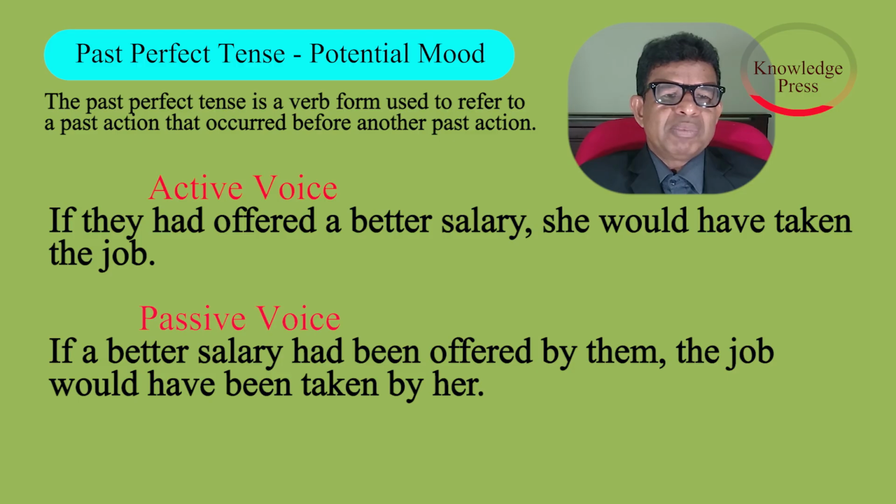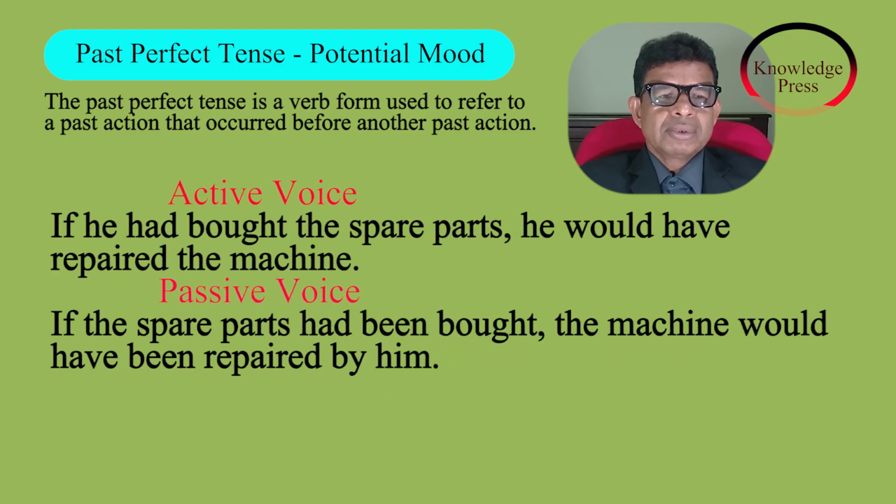Active voice. If they had offered a better salary, she would have taken the job. Passive voice. If a better salary had been offered by them, the job would have been taken by her. Active voice. If he had bought a spare part, he would have repaired the machine. Passive voice. If the spare parts had been bought, the machine would have been repaired by him.